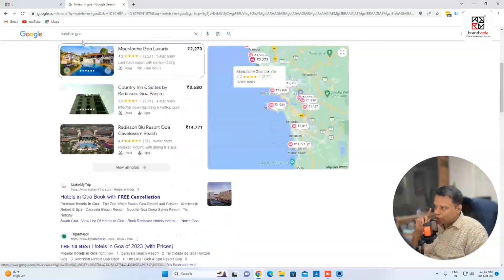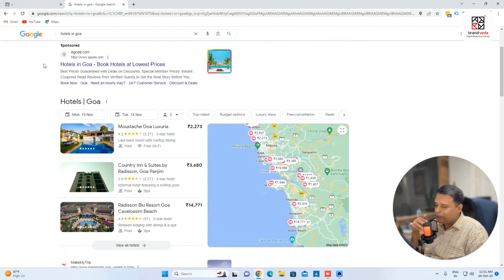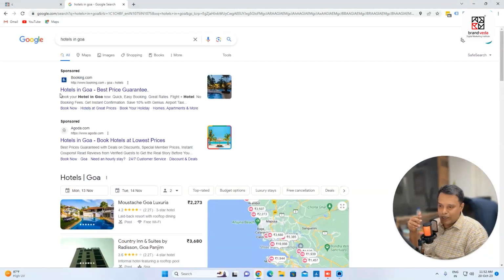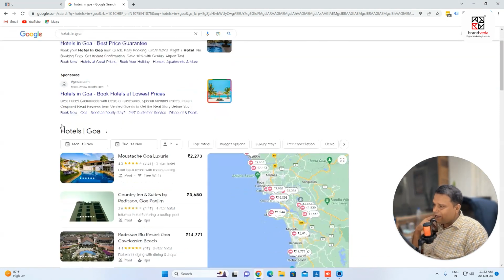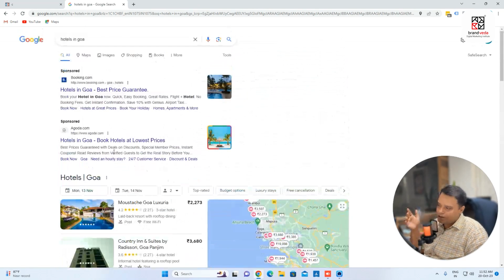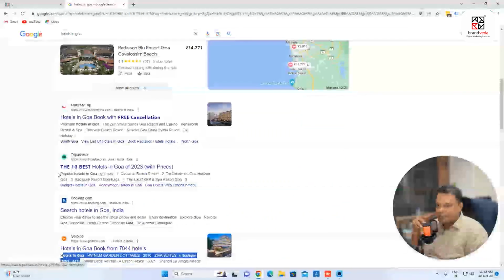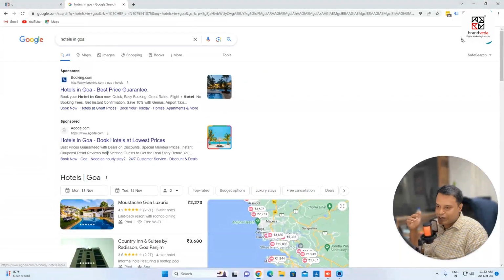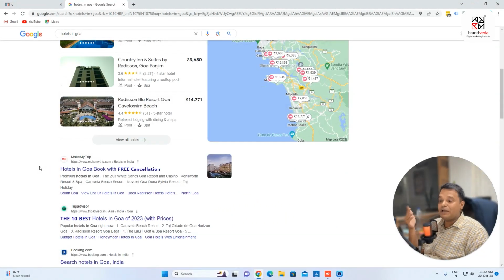So the point is, when someone searches hotels in Goa, and I can tell you there are millions of searches happening for this specific keyword, hotels in Goa, you can see the number 1 is Make My Trip. I'll tell you, most people are not going to click on ads. I guess around 15% of people click on ads, and the rest of the people click on organic results. Why organic? Because people trust these results. I'm not saying that people don't trust the ads, but this is a general perception that people know that these are ads and this is suggested by Google, right?